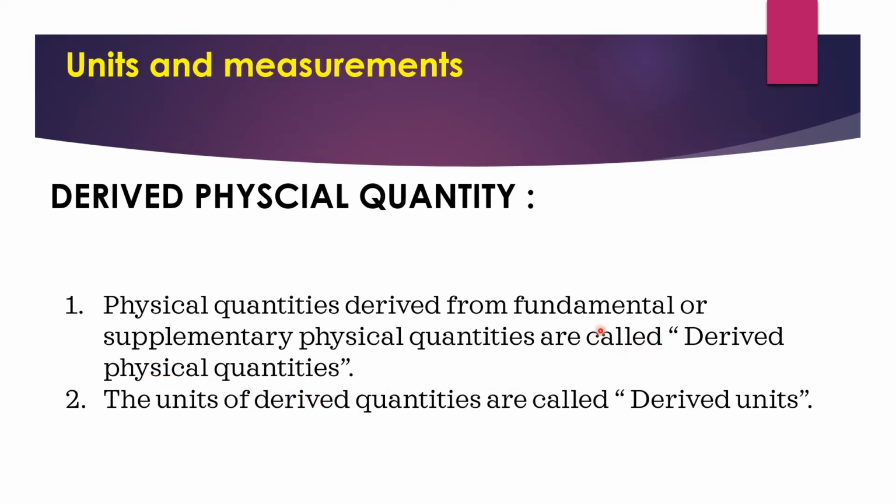First we discussed fundamental quantities. So, from fundamental quantities we are deriving the derived quantities. So, that's why physical quantities derived from fundamental or supplementary physical quantities are called derived physical quantities. The units of derived quantities are called derived units. These units are called derived units.